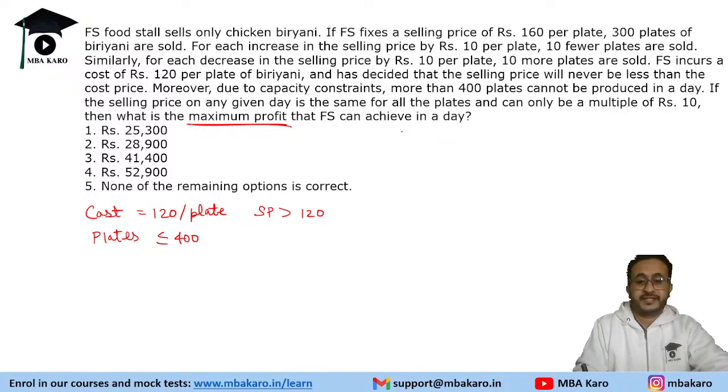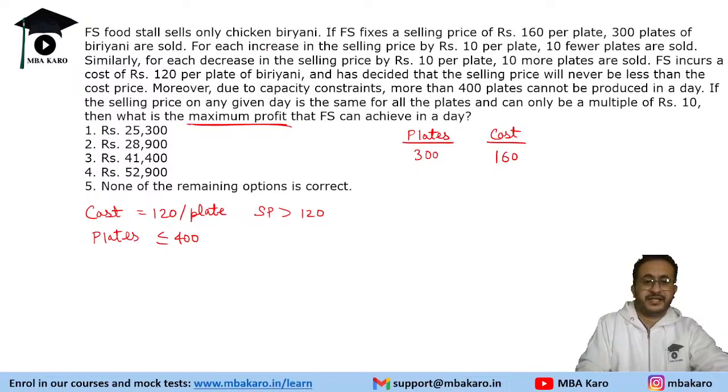So what it says is, if you are selling at 160 per plate, 300 plates are sold. And it says that if you increase the selling price by 10 per plate, lesser plates will be sold.